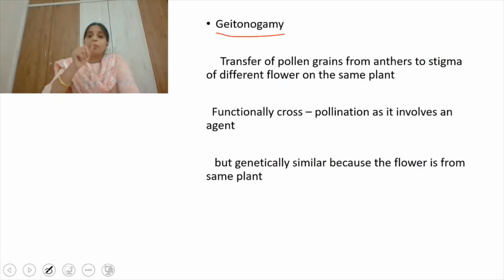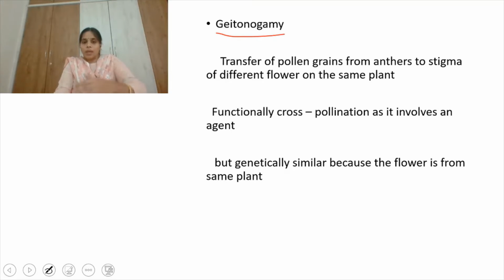Geitonogamy means the pollen grains of one flower will fall on the stigma of another flower which is present on the same plant. Functionally it is a cross pollination because the pollen grains are falling on the stigma of another flower, but the flower is also present on the same plant. That's why we call geitonogamy functionally a cross pollination, but genetically it is similar because both the flowers are present on the same plant.